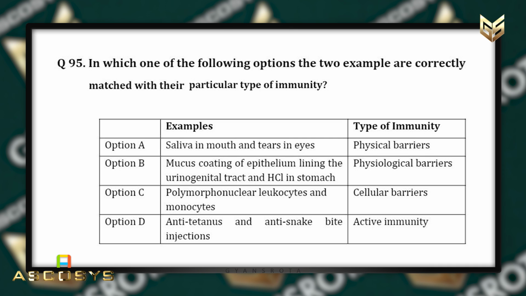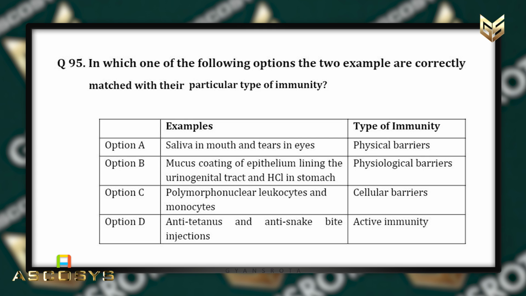In which one of the following options the two examples are correctly matched with their particular type of immunity? Option number A, the example is saliva in mouth and tears in eyes. The type of immunity is physical barriers. Option number B, mucus coating of epithelium lining the urinogenital tract and HCl in stomach.